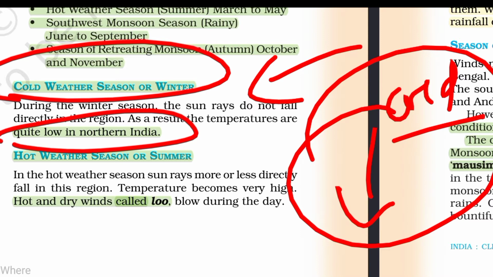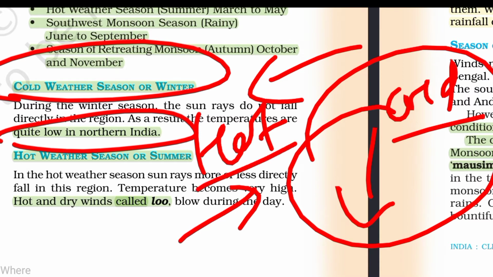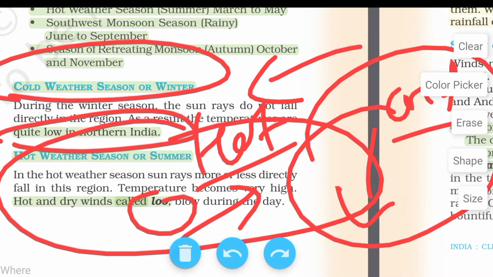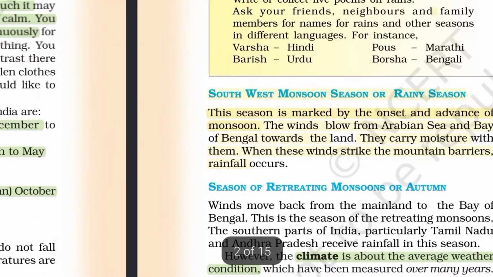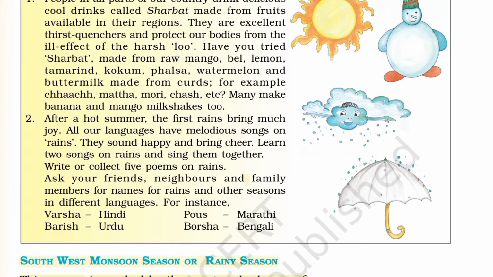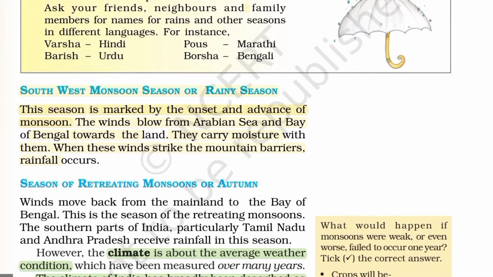Then the hot season. When hot air blows in the atmosphere, it is called the loo, and when the loo is present, that is called the hot atmosphere. It occurs during April to June. Then next there is an activity you can skip; it is not useful for your examination.